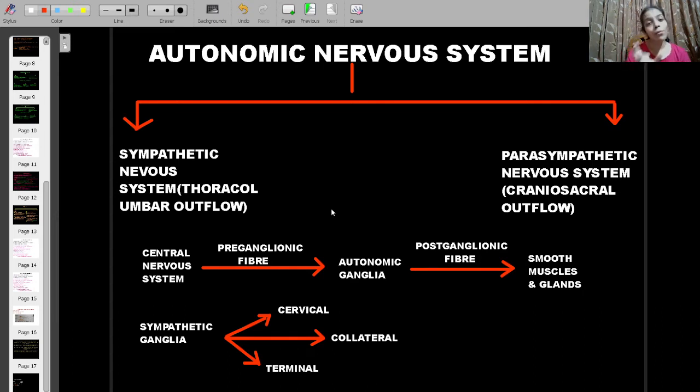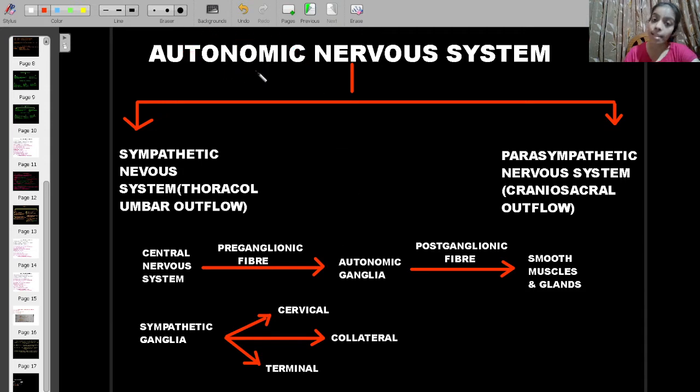So the word peripheral has been used according to the location. But if we consider it from the functional point of view, then we will see that these nerves can be a part of the autonomic nervous system, which I am showing on the screen.